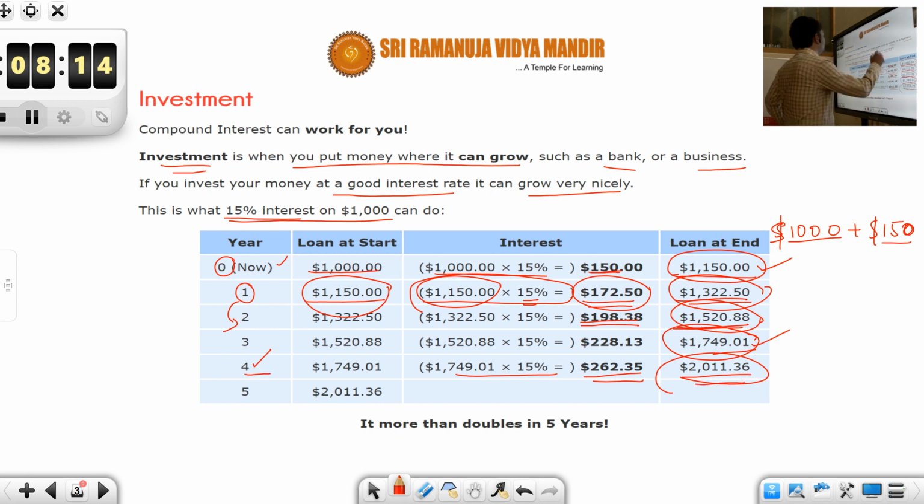Observe that you have borrowed $1,000 and at the end of 5 years, the loan amount you need to repay has more than doubled, right? You borrowed 1,000 and now you need to pay more than 2,000. So in 5 years, your investment amount is doubling. Such investment opportunities are very good because your money is doubling in no time. So always look out for investment opportunities where money keeps growing.